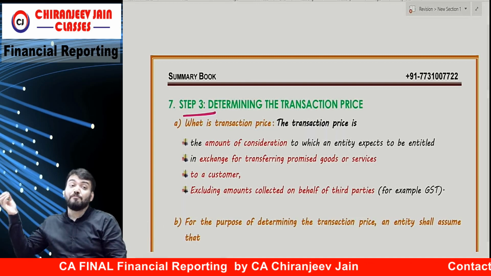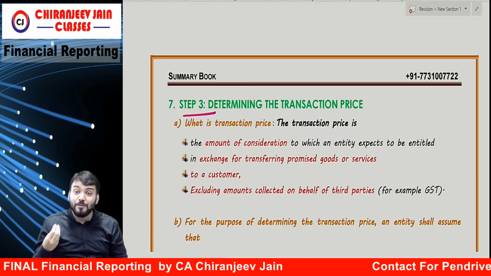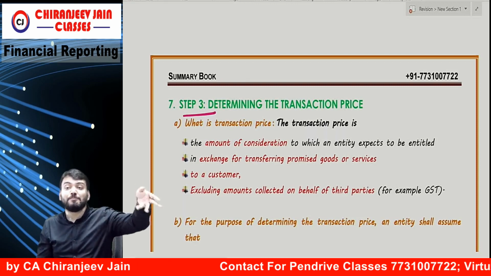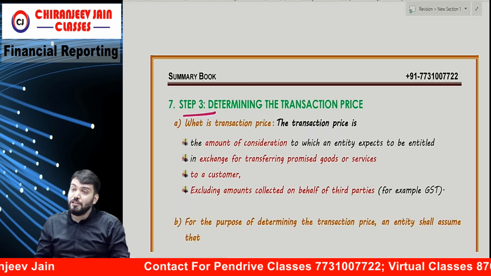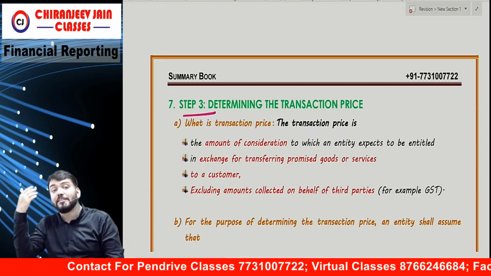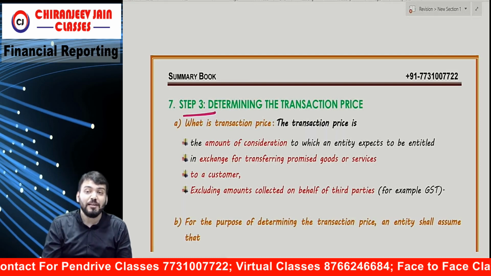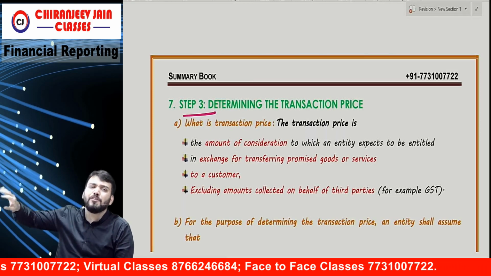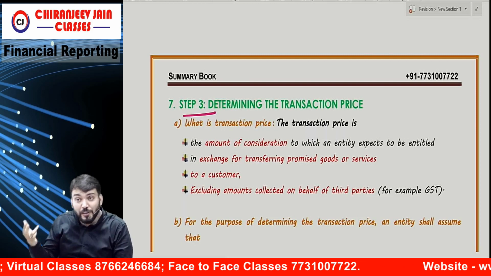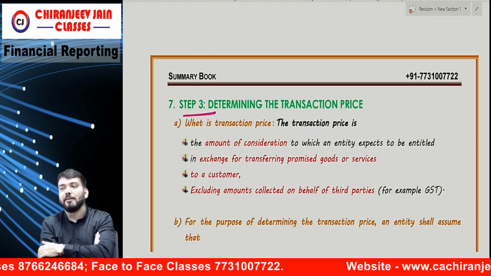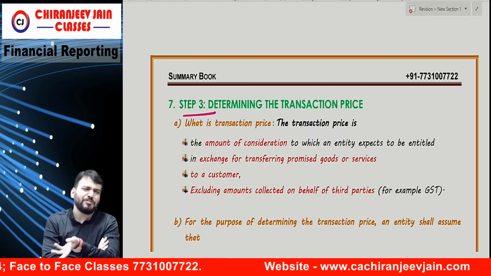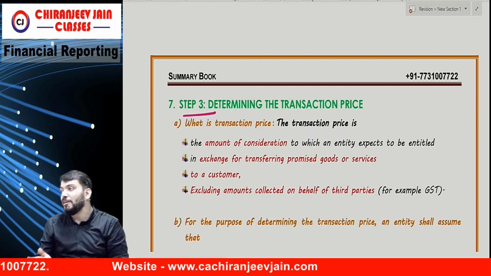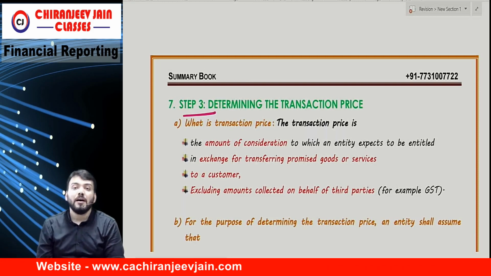But if it includes some variable consideration, then we need to estimate variable consideration. Till now we were only estimating expense. For the first time, Ind AS 115 says that we need to also estimate revenue. If it includes some variable consideration which depends upon some contingencies, we need to estimate it right now. Understand what I am saying? If the transaction price is fixed, this step is over. But if it includes some variable element, then we need to understand how to estimate variable consideration.